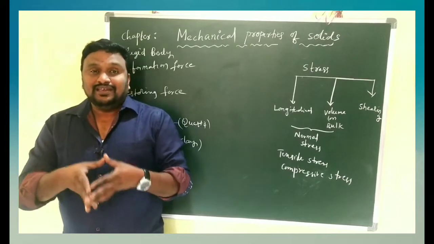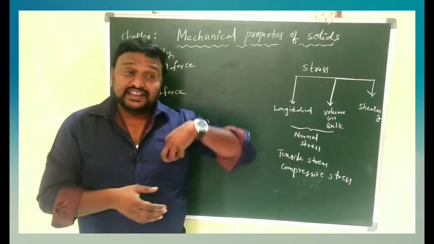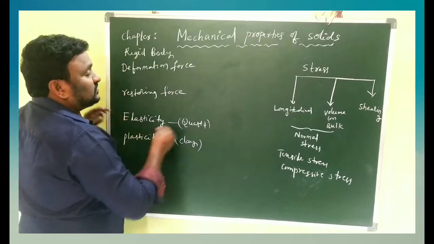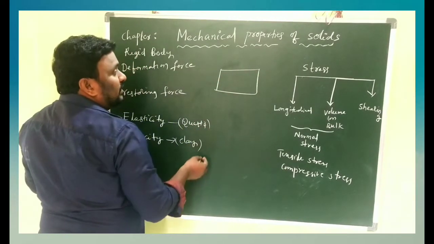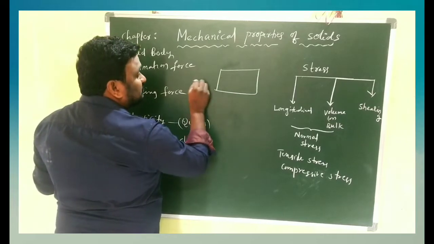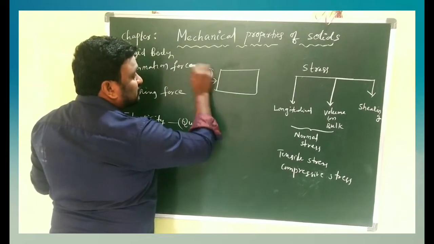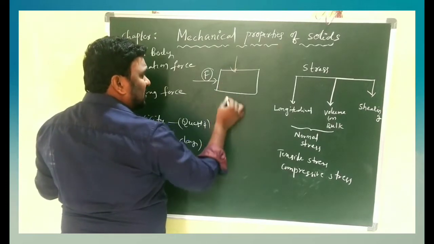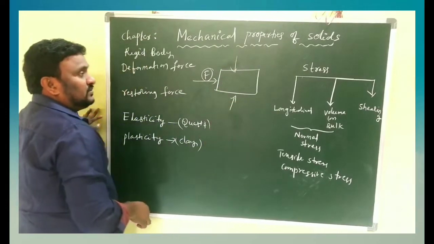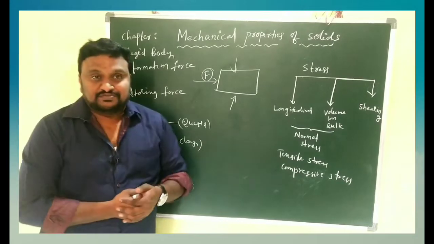Okay children, here there is one body, for example. On that body we apply some force, maybe in any direction, either upward or downward.